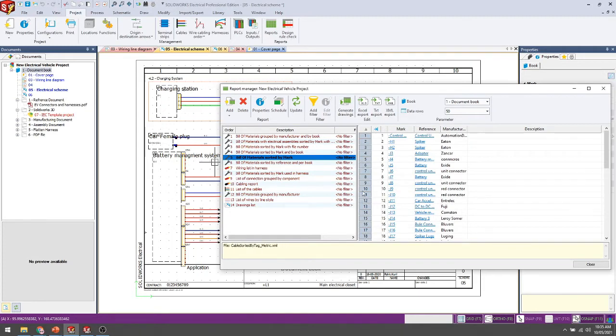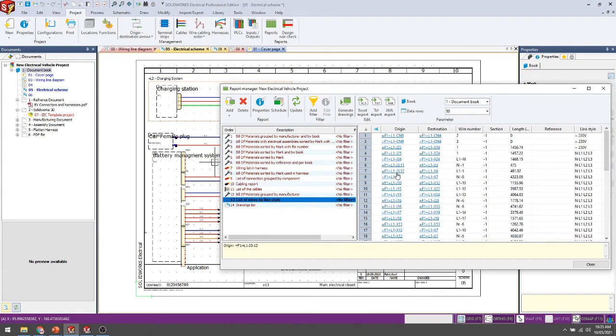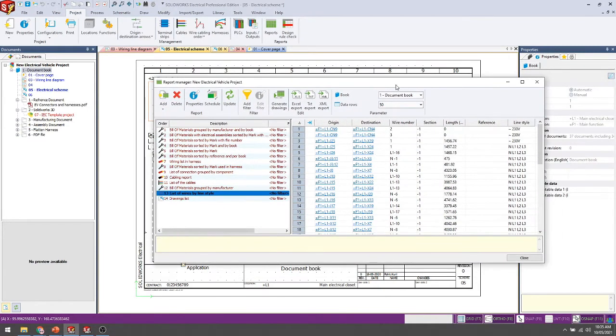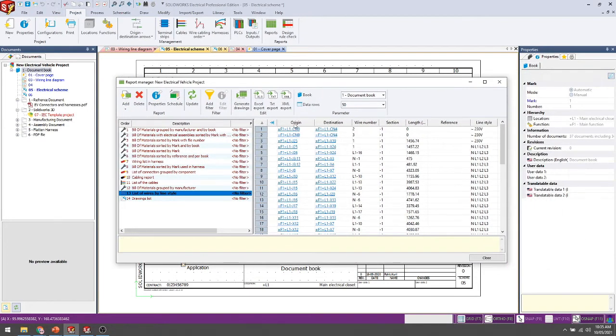This kind of data we can get directly. Also the list of wires: inside the list of wires, origin and destination marking, you can get directly, from point to destination point. The terminal wire and wire numbering you can also get directly inside the report.